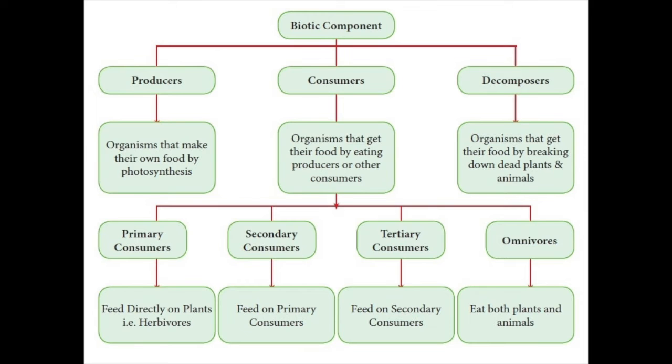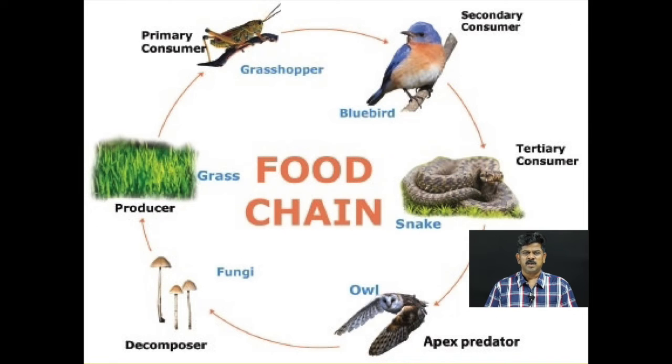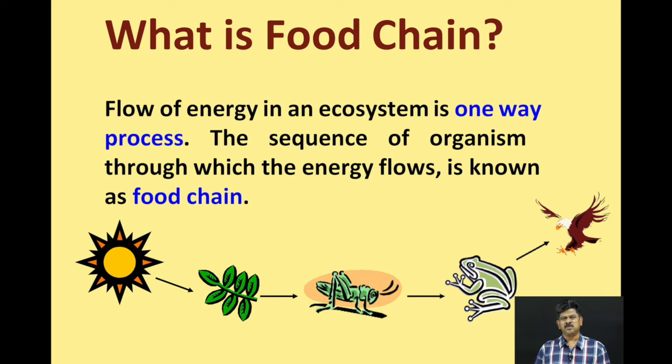And next we are going to see about the food chain. So what is the food chain? Here you can see a food chain chart, starting from the producer, grass, as well as grasshopper, bluebird, snake, owl and fungi. And what is the food chain? So the food chain, where eaters are being eaten, is called a food chain.